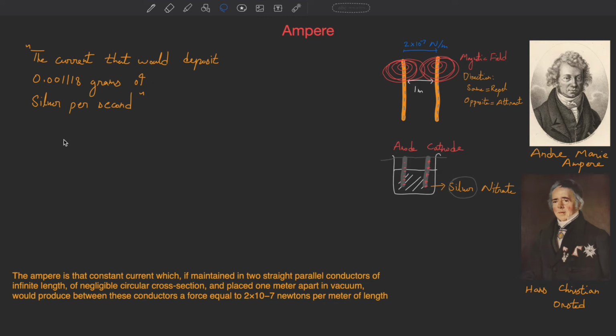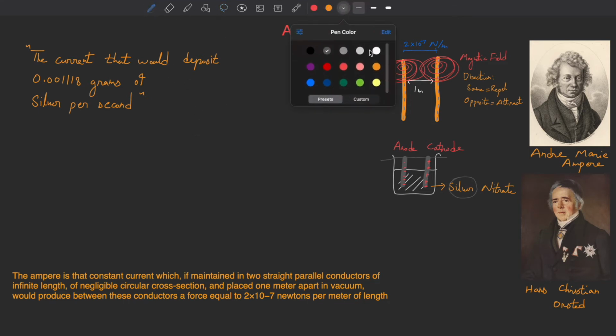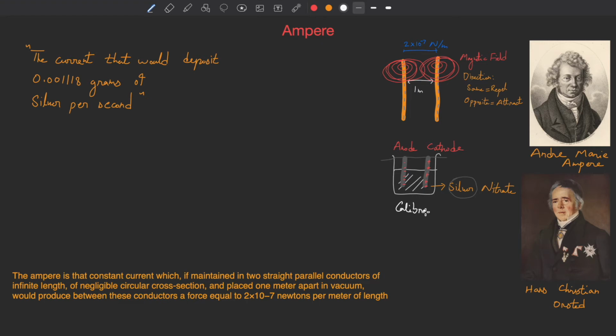But with the introduction of more and more accurate measurements, it was found that the current was less than 1 ampere. So this value was a bit off. It was not accurate. So then, how was the silver voltameter calibrated? Well, it was calibrated using a Weston cell. So what is a Weston cell?